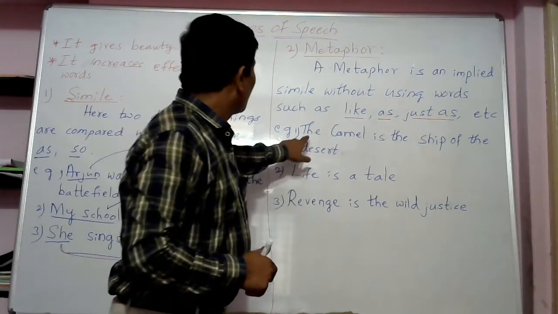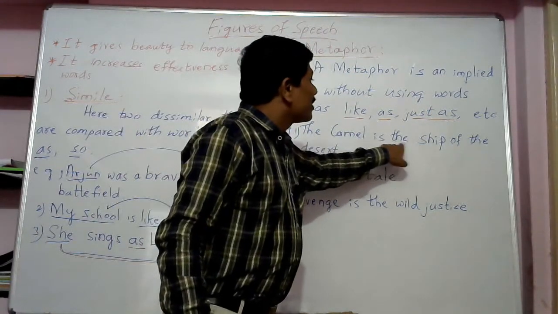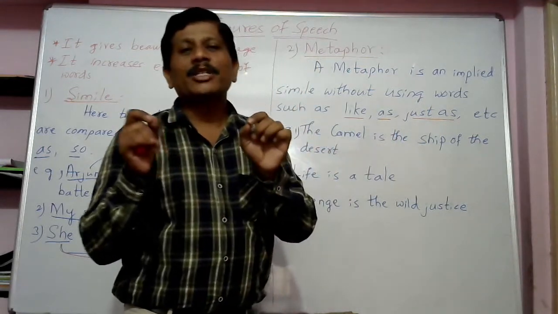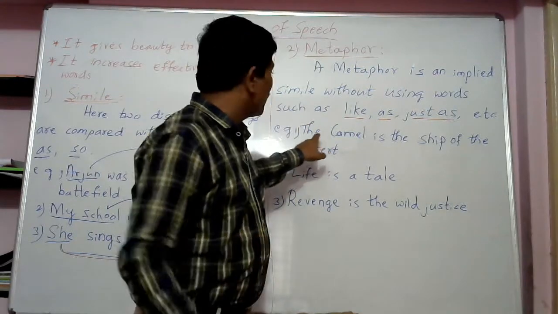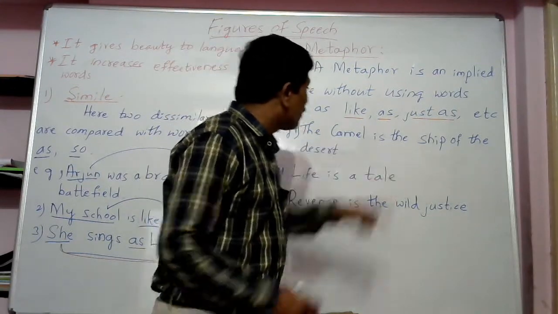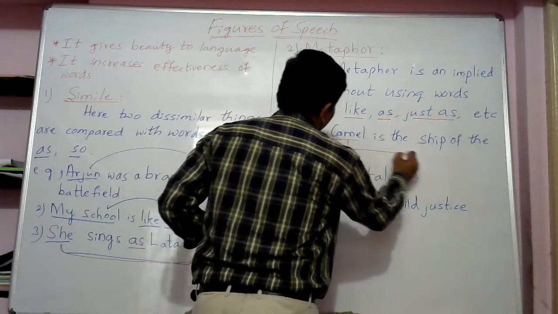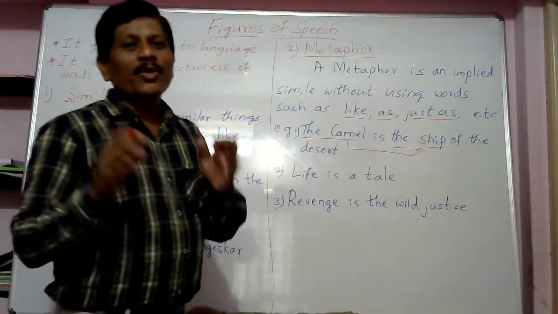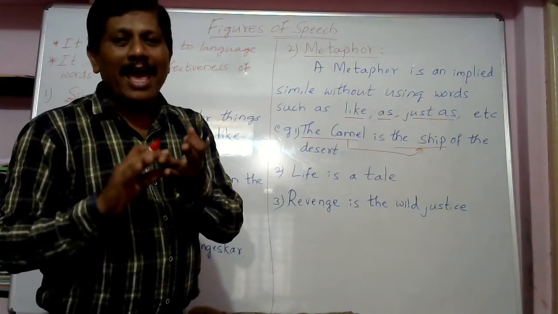How? In simile we find, camel is just like the ship of the desert. So in metaphor how can it be changed? The camel is the ship. Camel is the ship of the desert. Here we can find direct comparison, direct comparison without using words such as like, as, just as.